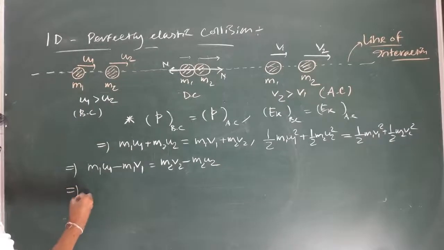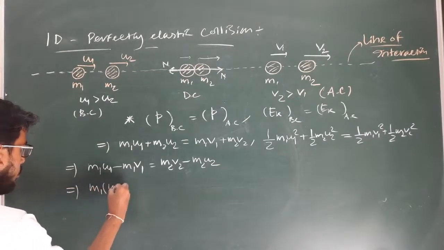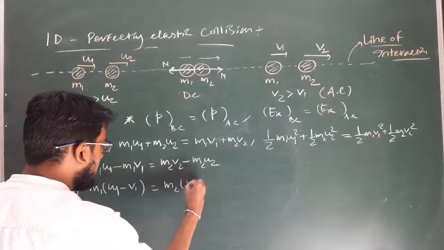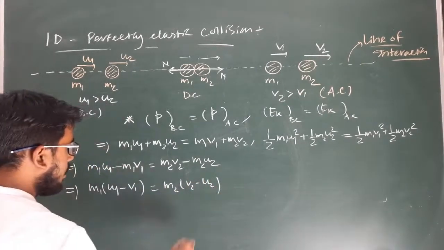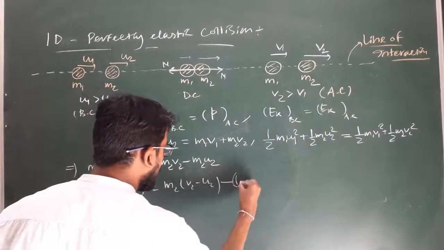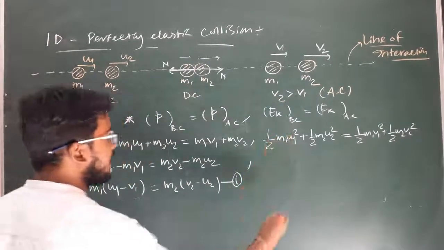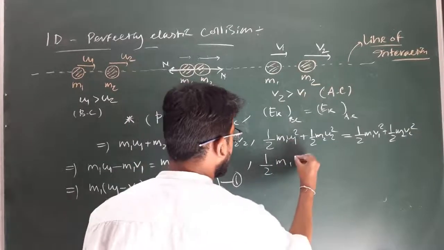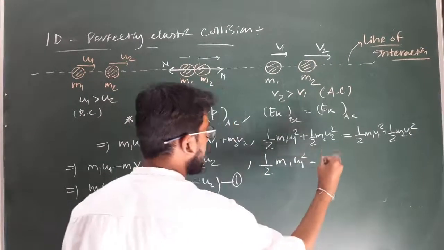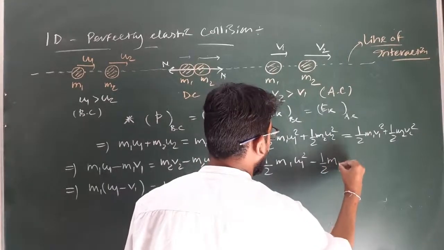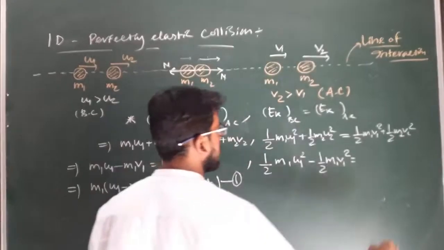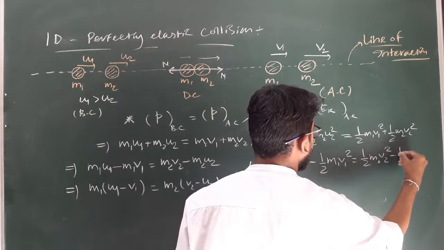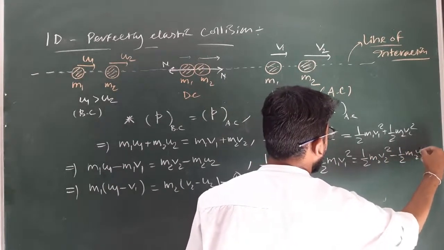This can be written as m1 into (u1 minus v1) equal to m2 into (v2 minus u2). Let it be equation 1. Similarly, for kinetic energy, by rearranging I will get half m1 u1 square minus half m1 v1 square is equal to half m2 v2 square minus half m2 u2 square.